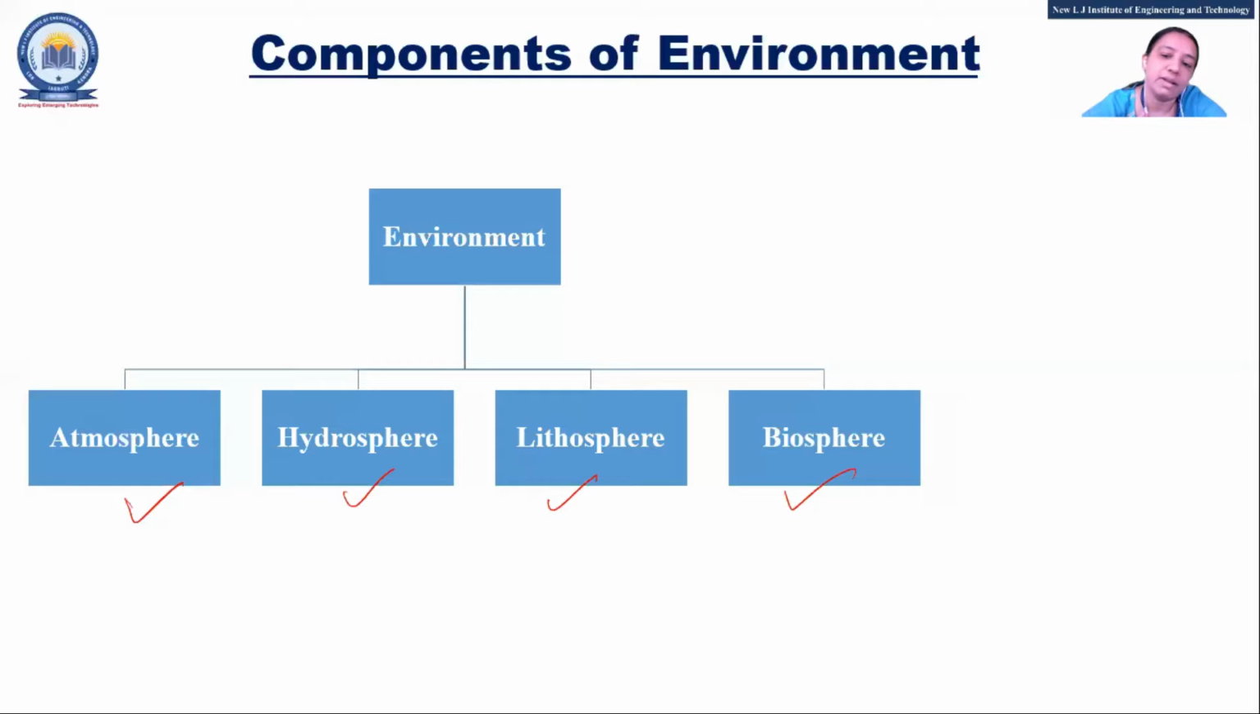Again, the important thing is that there are four components of the environment: atmosphere, hydrosphere, lithosphere, and biosphere. Fine. Number 103, unmute yourself. Just tell me briefly, what is the meaning of those things? That I need to know.